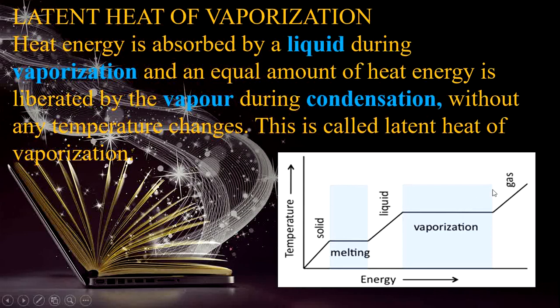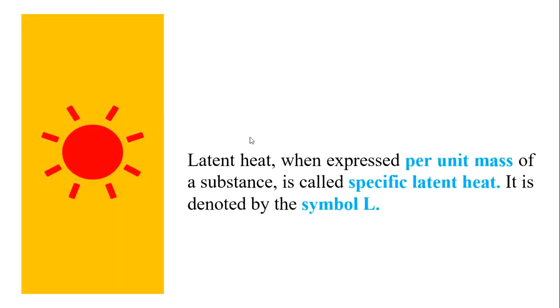So this is called a latent heat of vaporization. All this process takes place without any change in the temperature. So heat energy is absorbed by a liquid during vaporization and an equal amount of heat energy is liberated by the vapor during condensation without any temperature changes. This is called a latent heat of vaporization.